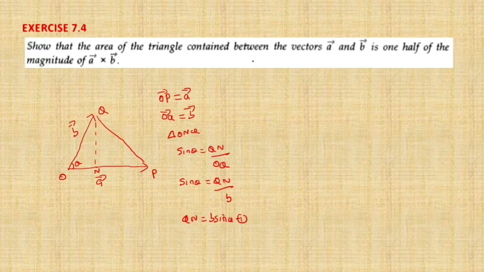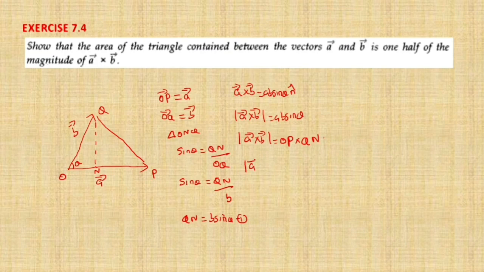Now, as we already know, vector A cross vector B is equal to AB sine theta into unit vector. So what is the magnitude of vector A cross B? That is equal to AB sine theta. We can write the magnitude of A cross B as OP into B sine theta, since A means OP, right? B sine theta we have just now discussed. What is B sine theta? That is equal to QN.